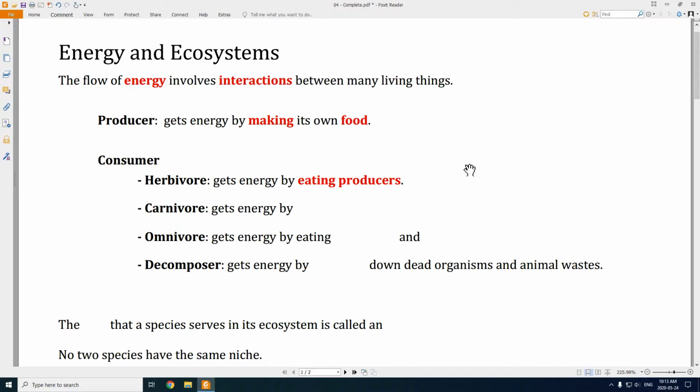It's a herbivore. It only eats producers. Grasshoppers. Grasshoppers only eat plants. Those are all herbivores. And that's generally the next stage of the energy, right? Because the energy has now moved from the plant, and the deer has eaten the plant. So now that deer has the glucose, it has the sugar, it has the energy.